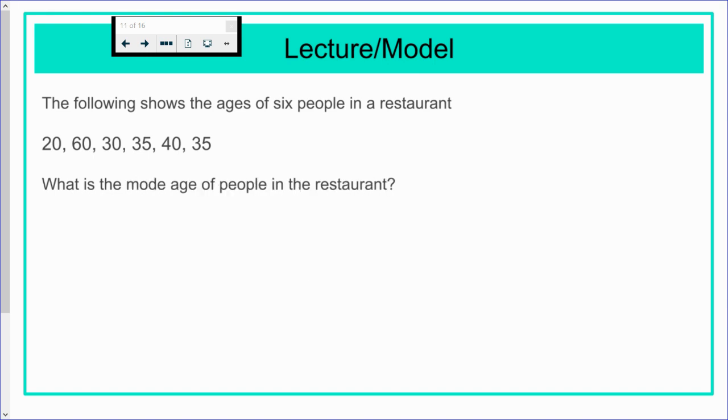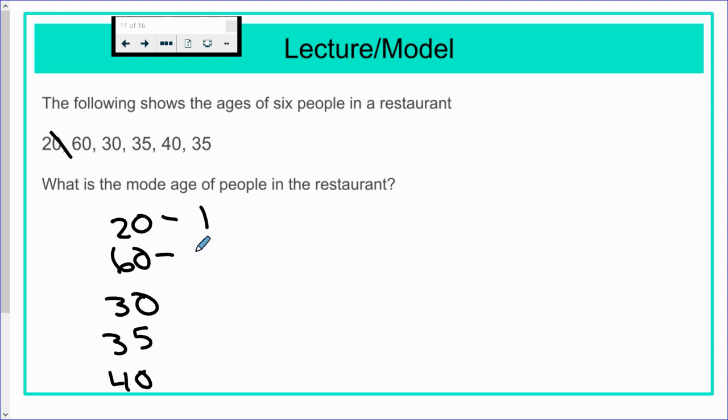All right, so now for mode. What I like to do for mode is write down the numbers I see and how many times I see them. So I see 20 once.